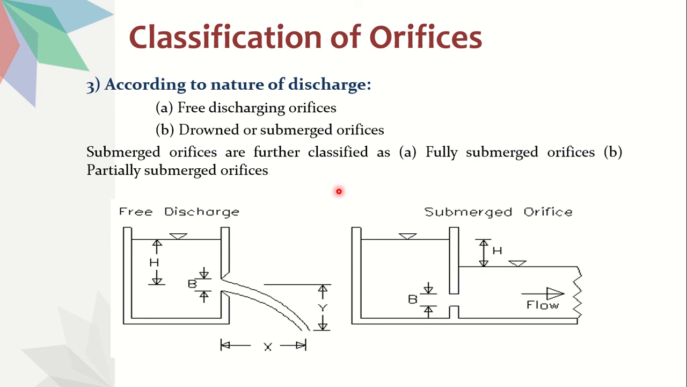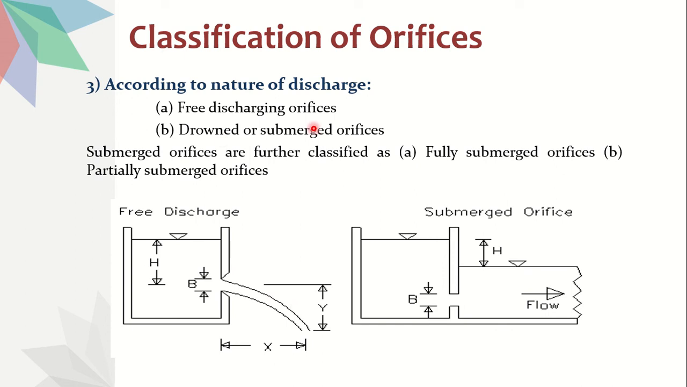Next, coming to according to nature of discharge. According to nature of discharge, we have 2 types again: free discharging, and drowned or submerged orifice. Coming to free discharging orifice, free discharging orifices are those which you observe at the sides of a tank. I told you in the beginning, orifices can be placed either at the sides or at the bottom. So if it is placed at the side of the tank, it is called free discharging. You can see the diagram here, right? It is discharging freely. This is called free discharging.